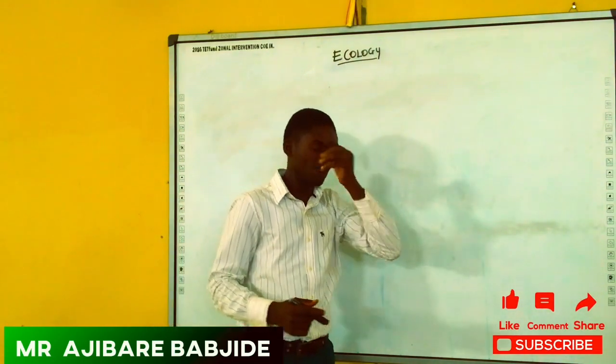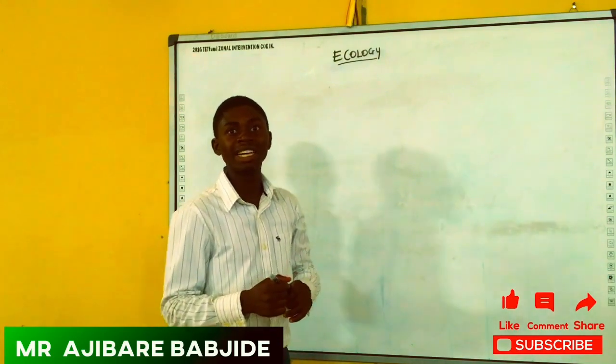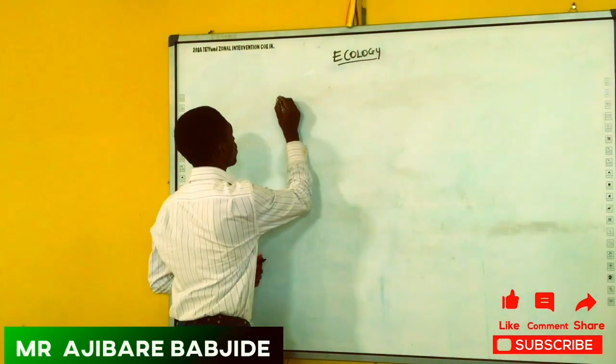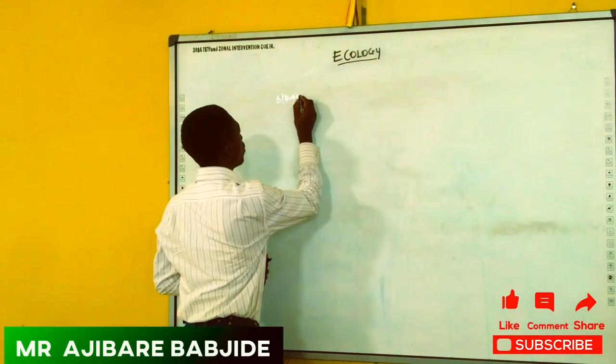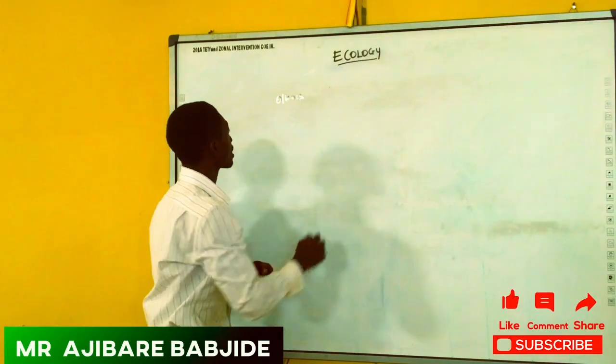Now, the topic of today is ecology. What do we understand by ecology? First of all, ecology is derived from a Greek word, Oikos. What do we understand by Oikos?